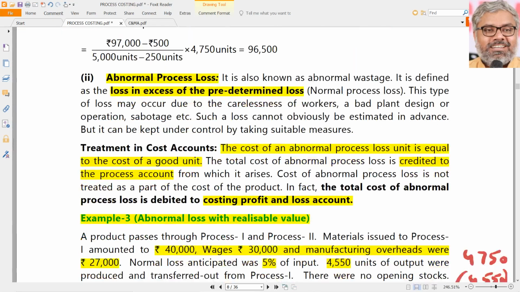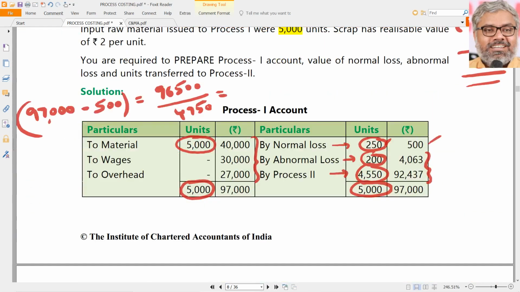That's what we already calculated, but then there was no abnormal loss. Now there is abnormal loss, around 20.32 per unit. That is the abnormal loss also. That is the cost of good unit also per unit. So just multiply this with 200, you will get abnormal loss. Multiply this with 4550, you get the cost of good units which are transferred to next process.